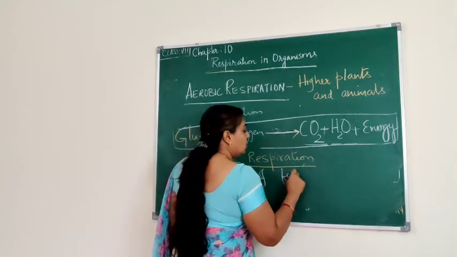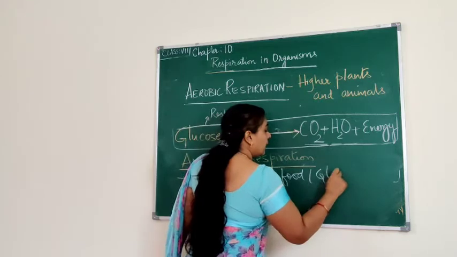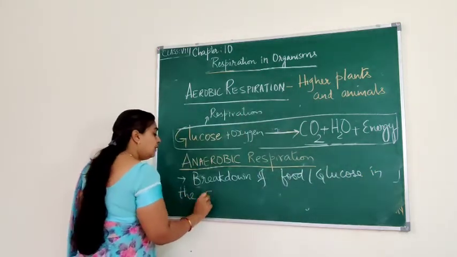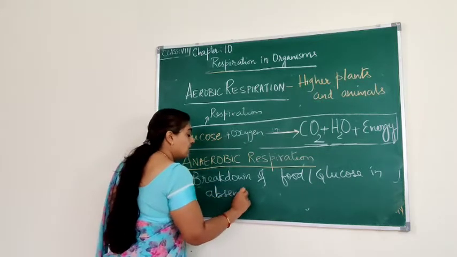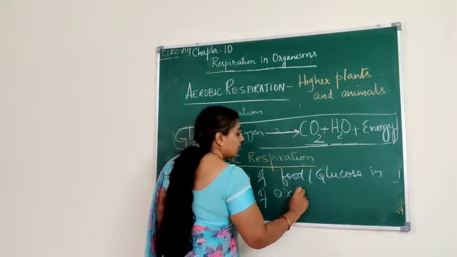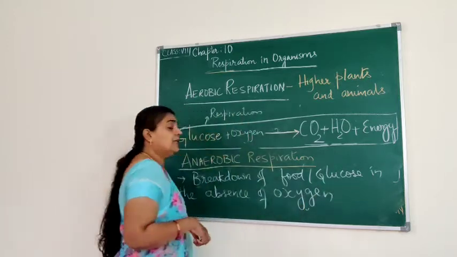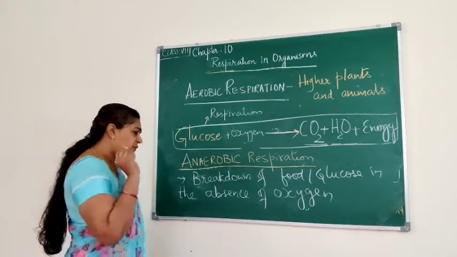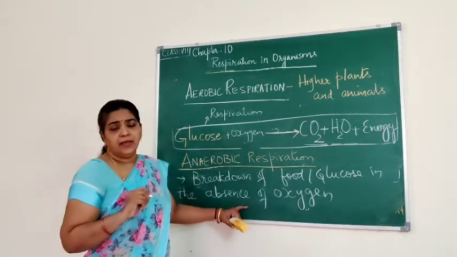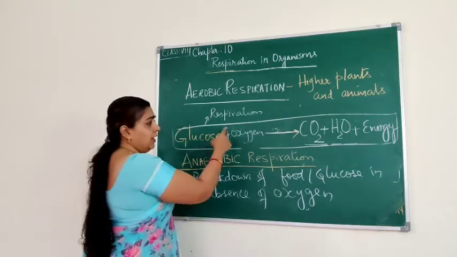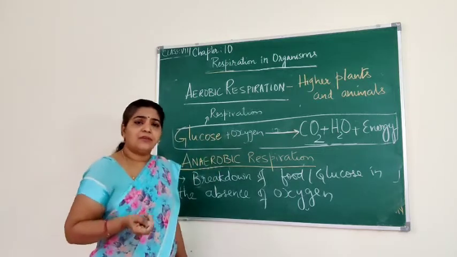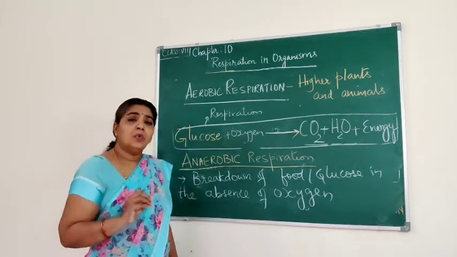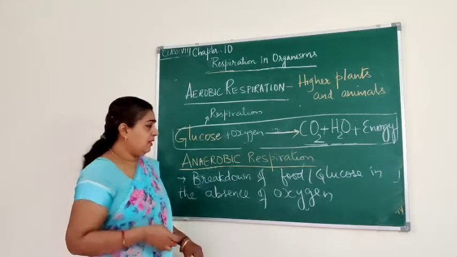So I am writing here: glucose in the absence of oxygen is called anaerobic respiration. Here very less amount of energy is released. In aerobic respiration, a lot of energy will be released. In case of anaerobic respiration, a very small amount of energy will be released.